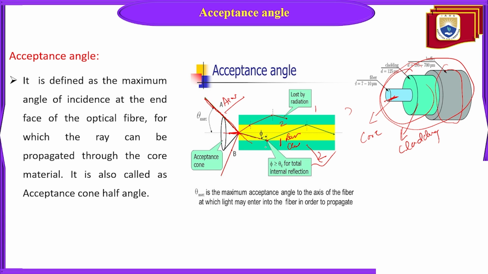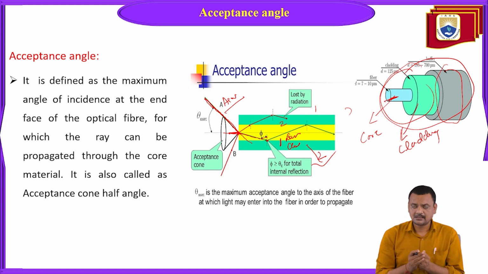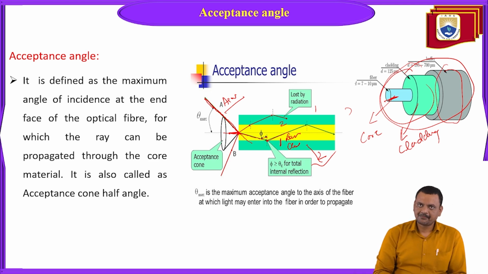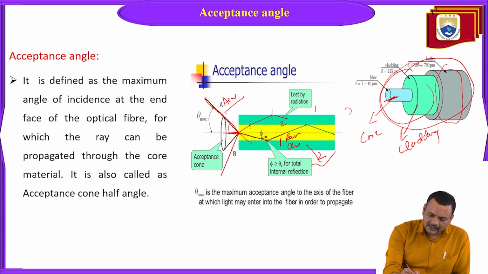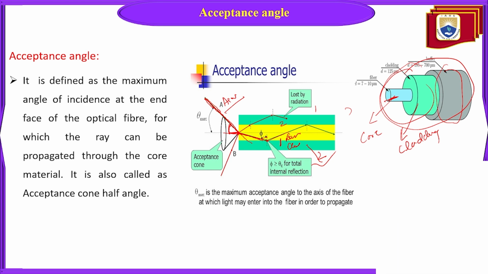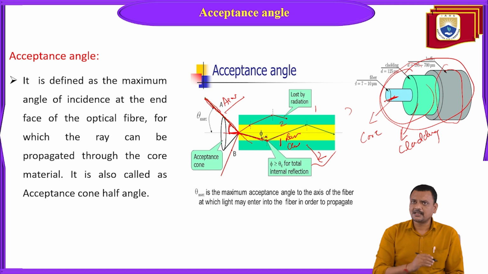Now this is the core-cladding interface, and if this angle phi is equal to the critical angle, then what happens? This ray will be reflected back into the same medium. So this angle is actually important. For this launch inside the optical fiber, the ray is incident at the core and cladding interface at exactly the critical angle.